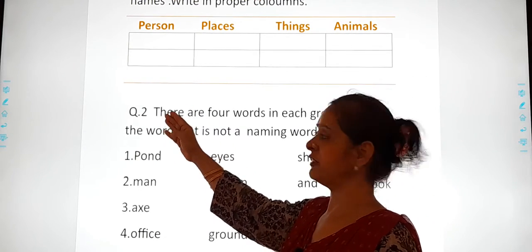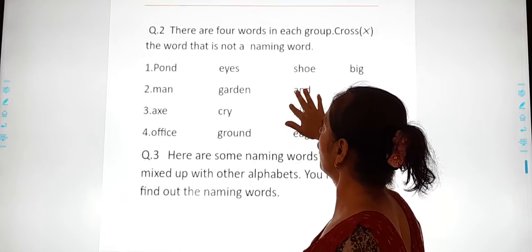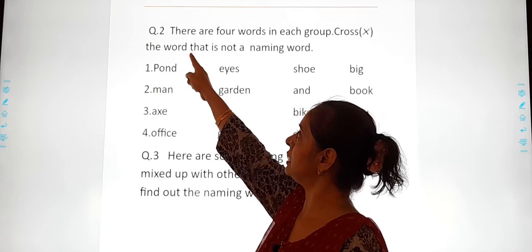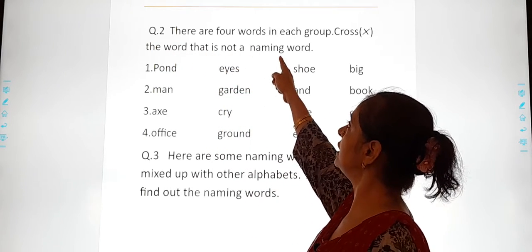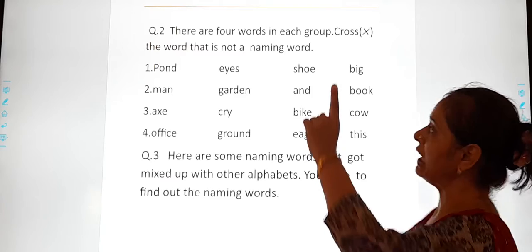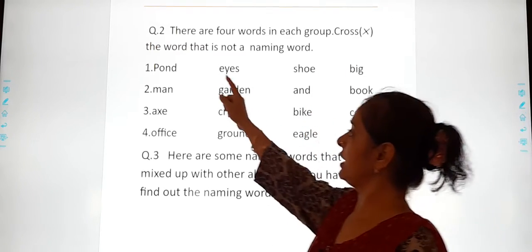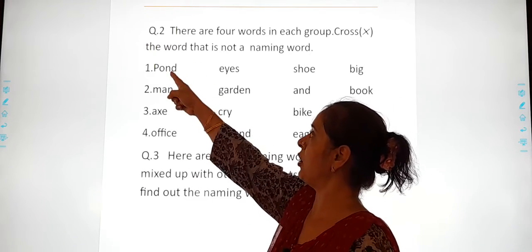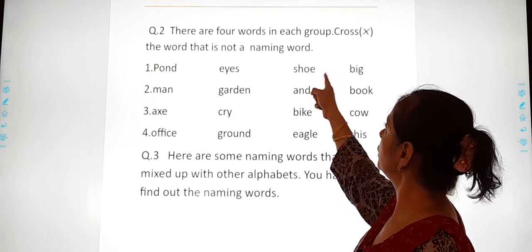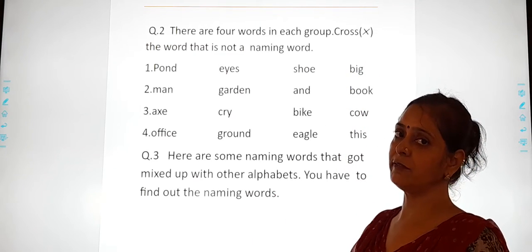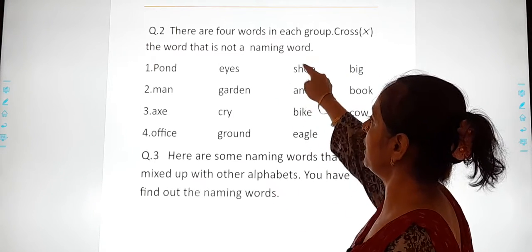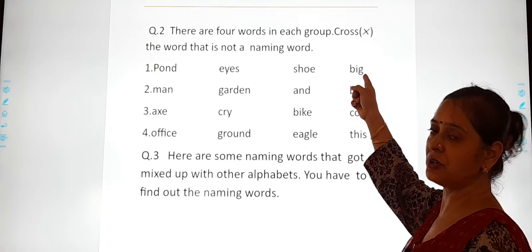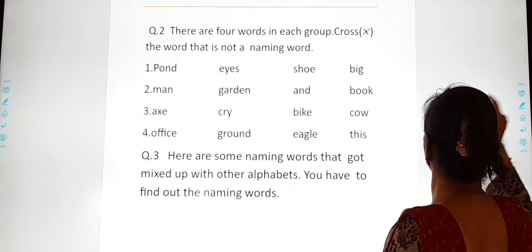Read along with me children. There are 4 words in each group. Cross the word that is not a naming word. There are 4 words. In each line there are how many words? 4. Let's read. Pond, ice, shoe, big. Come on, which one is not a naming word? Tell me. Is big a noun? No. So what will we be doing, children?